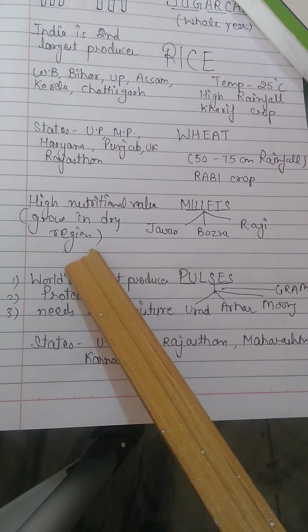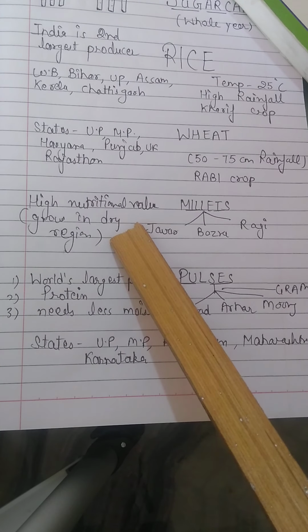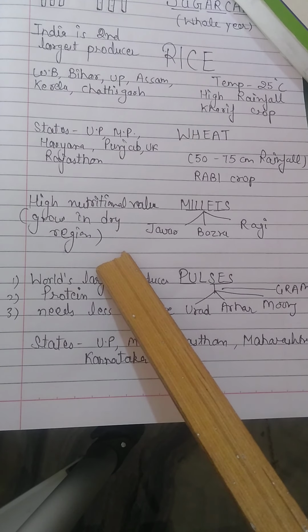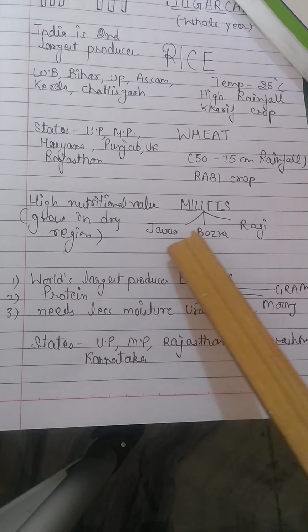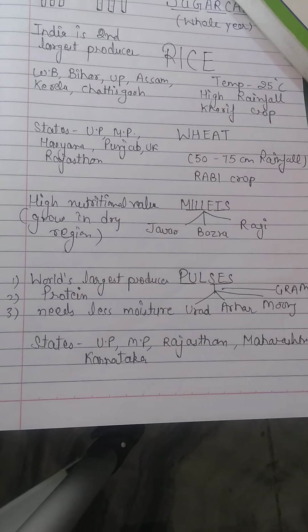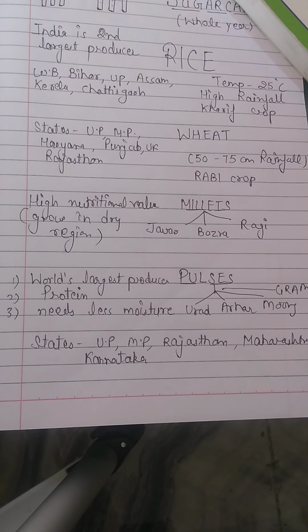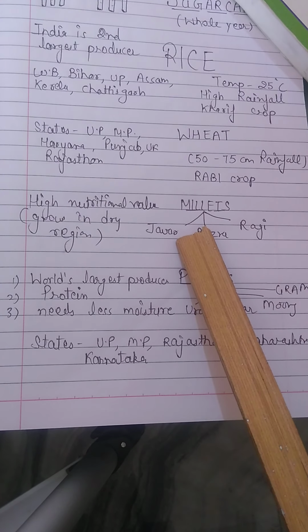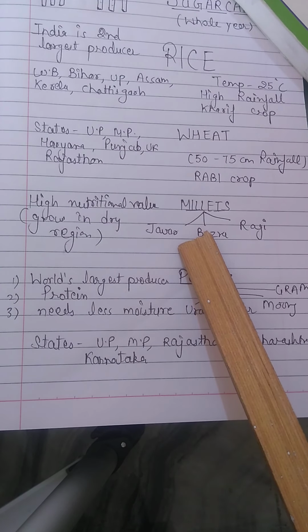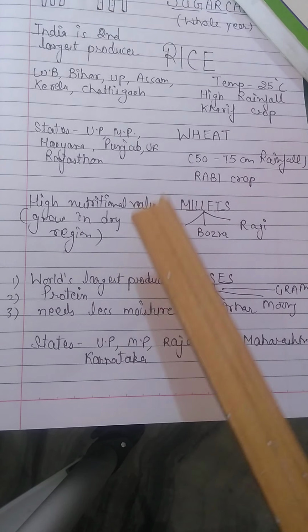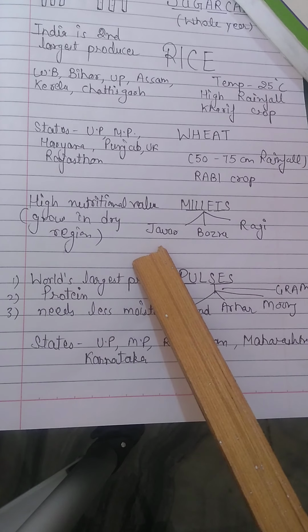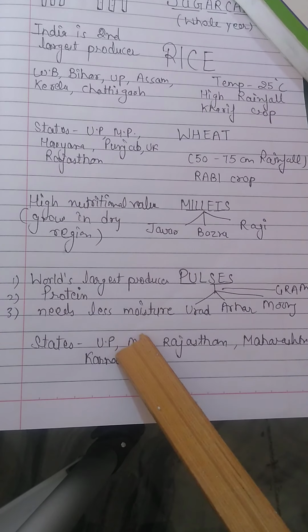Now millets. Millets provide a high nutrition value, basically grow in dry regions, and millets are like jowar, bajra and ragi. Though these are known as coarse grains, they have very high nutrition value. For example, ragi is very rich in iron, calcium.